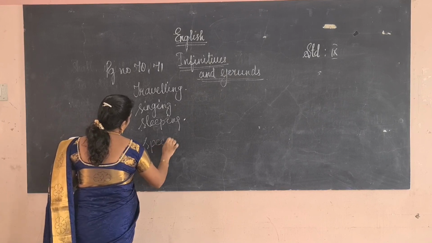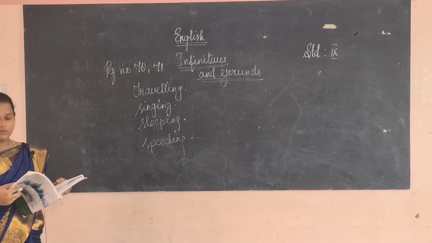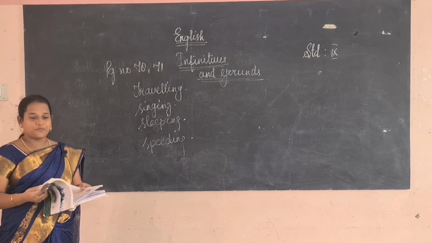This is how you have to identify. Write down in your book, page number 70 and 71. I hope you have understood what the infinitive and the gerund are.